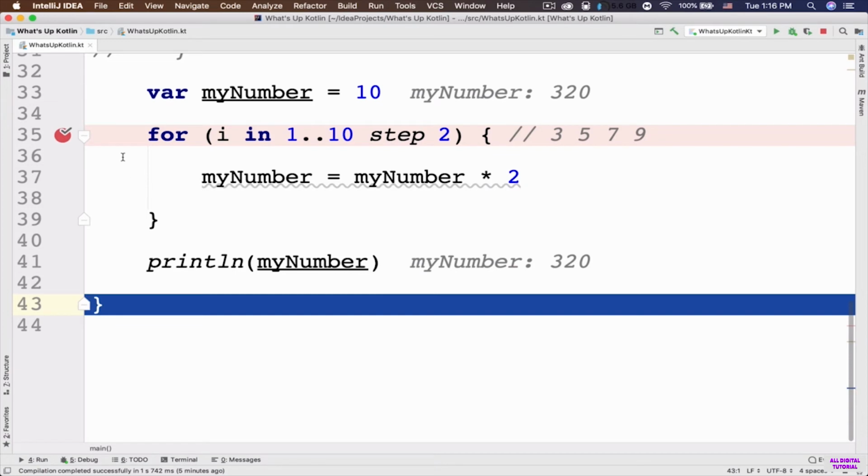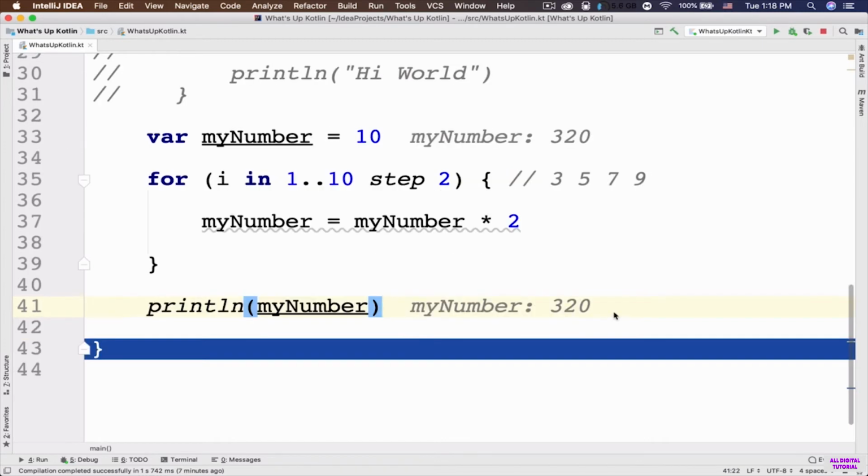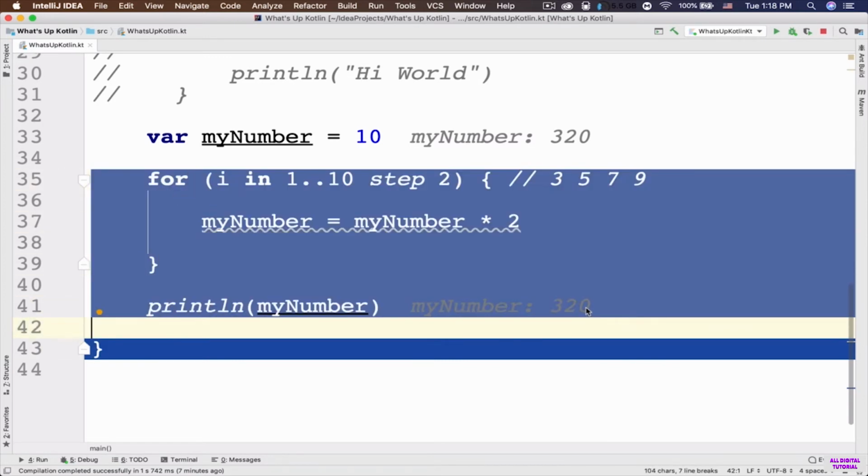And by the way, if you want to delete a breakpoint, you just need to click on this little circle again, and now it is gone. Hopefully that makes sense. So as the final point of this tutorial, we can also count down in a for loop using the downTo. So let's go ahead and comment out these lines of code here.